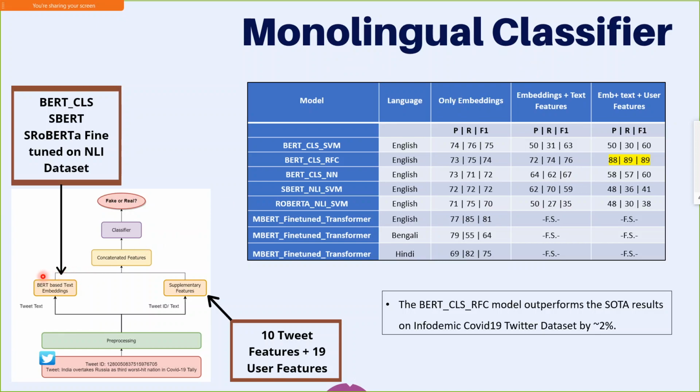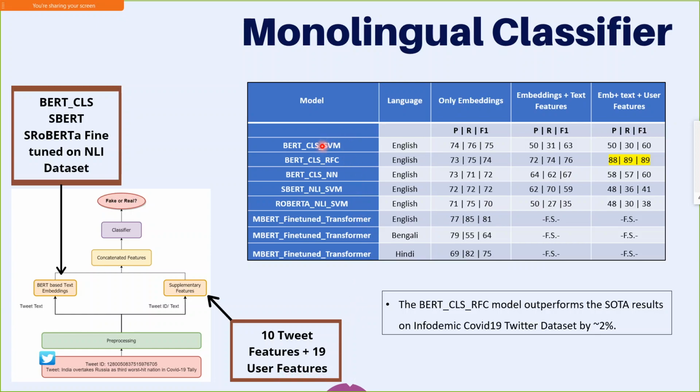In this one, for the BERT-based embeddings, we have used BERT CLS, Sentence BERT, and Sentence RoBERTa, fine-tuned on the NLI dataset. As for the supplementary features, we have used 10 tweet features such as retweet count, favorites count, etc., and 19 user features such as followers count, friends count, and many handcrafted features like the account life or the number of days since the user last tweeted.